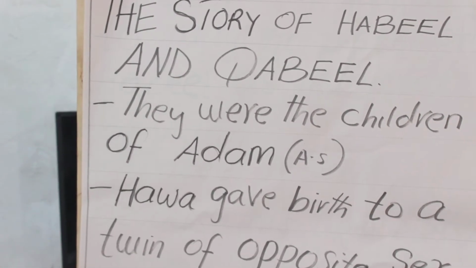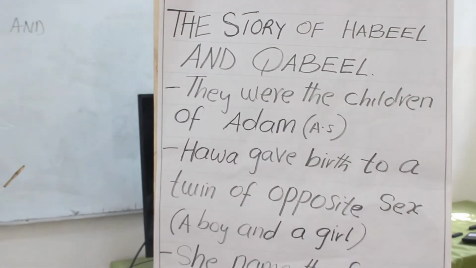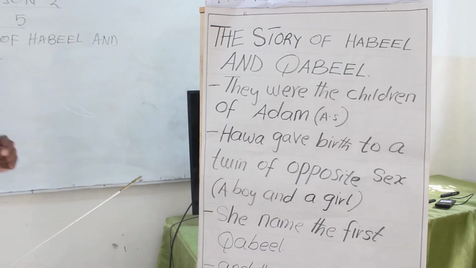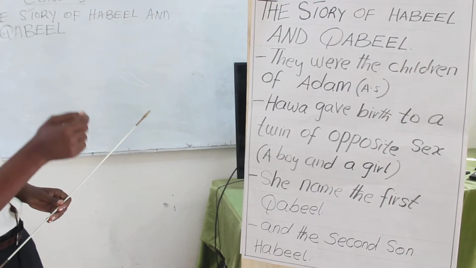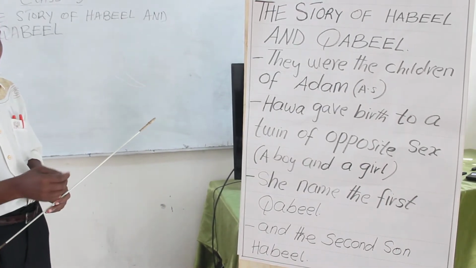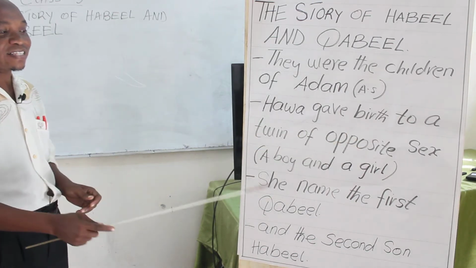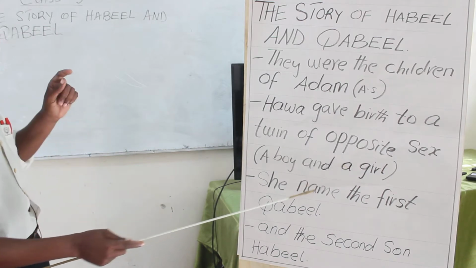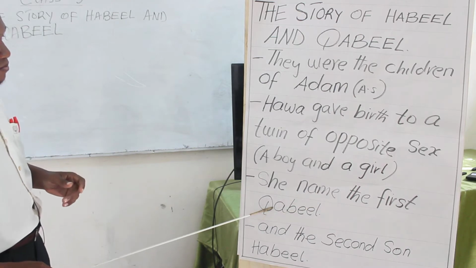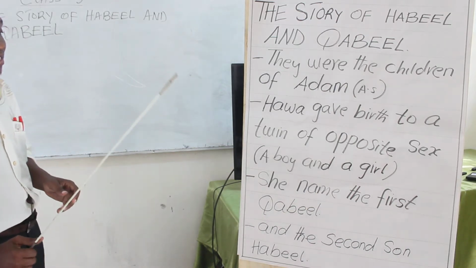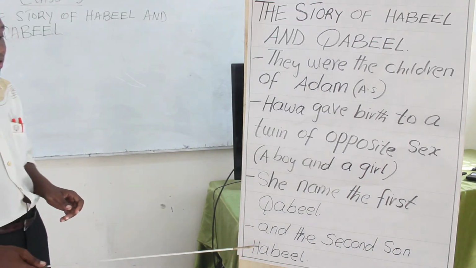The first child of Nabi Adam was Kabil. Kabil was the first son of Nabi Adam, and Hawa used to give birth to twins, a boy and a girl. Kabil was born together with a girl. The first son was named Kabil, as the elder, and the second son was Habil.